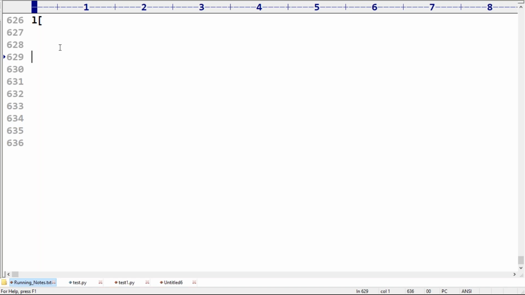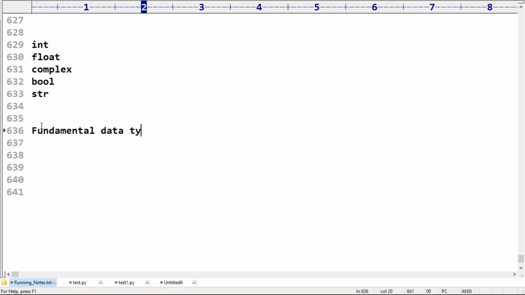Okay, sir, up to this, how many data types have we covered? Can you please confirm? The first data type we covered is int, the second one float, the third one complex, of course very briefly. Next after complex we covered bool and then str. These 5 data types are called fundamental data types of Python. Remember this one. Of course, in string, indexing and slicing also we discussed in detail.